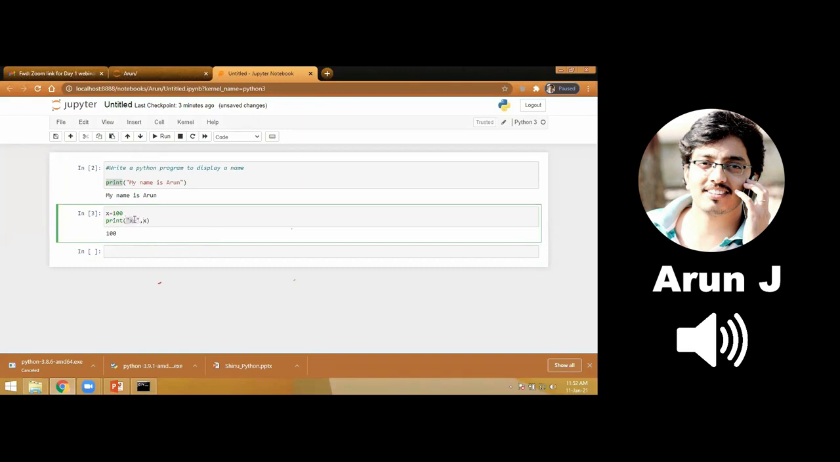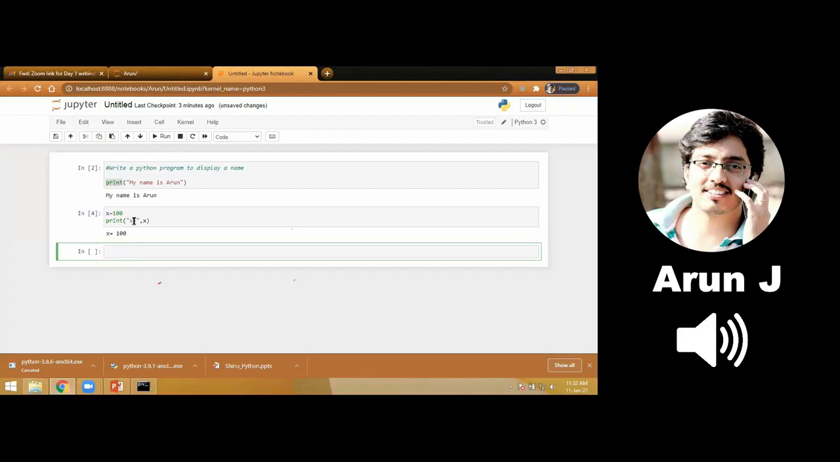I have written inside the double quotes. Next comma is a separator. It is string and this is my variable. Okay, so I'll run this program. See, x is equal to 100. Okay, so this is how we'll run the Python program.